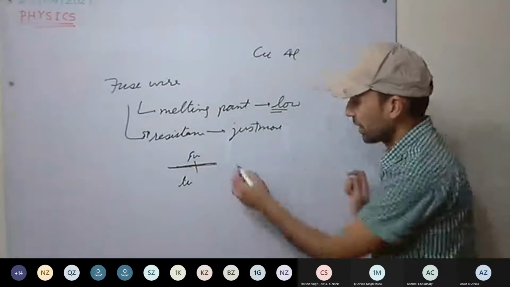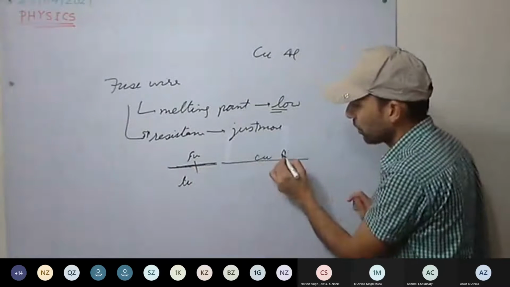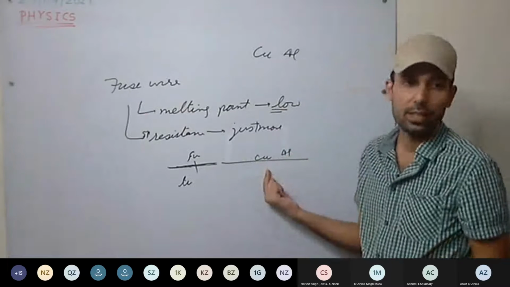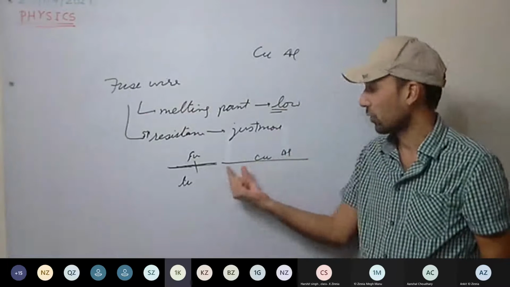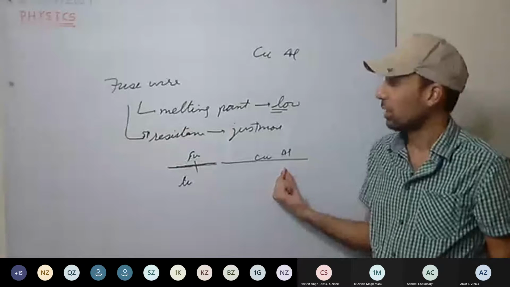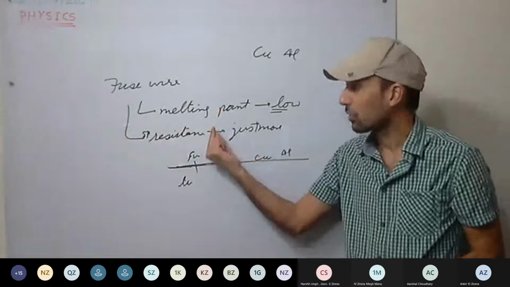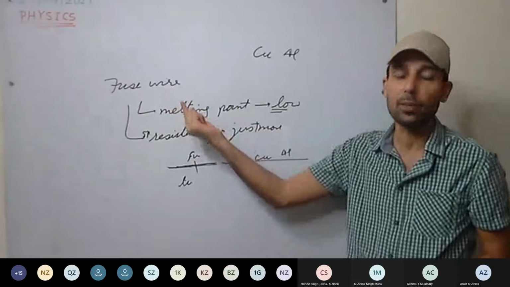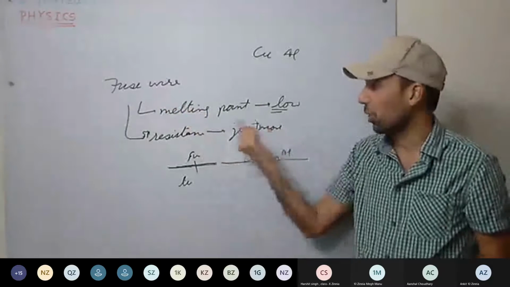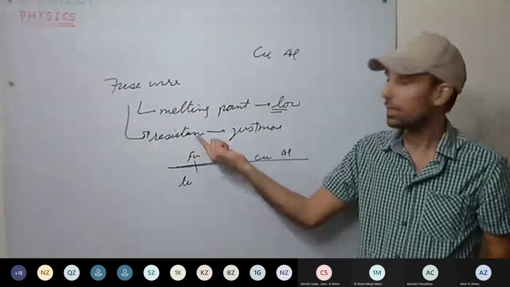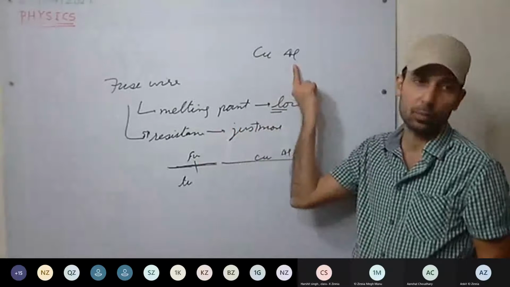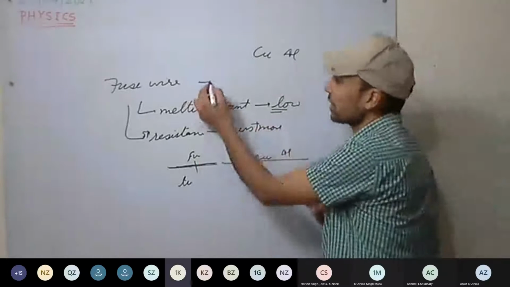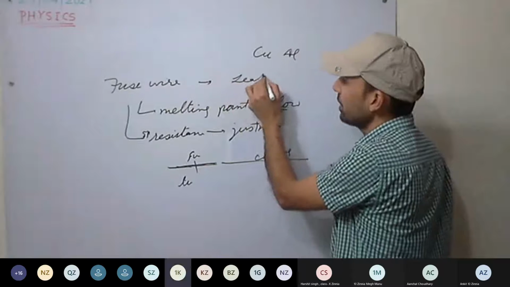It will open the circuit. What will happen to the copper or aluminum wire? It won't be affected, it won't damage the wiring of the house. So the fuse wire must be made of a material whose melting point is low and specific resistance is just more than copper and aluminum. Such a material is a lead and tin alloy.